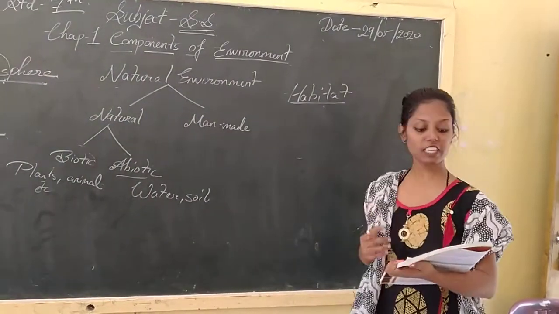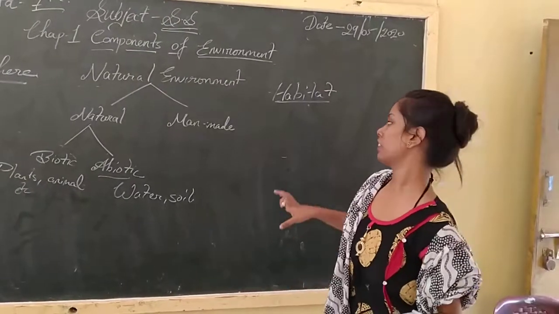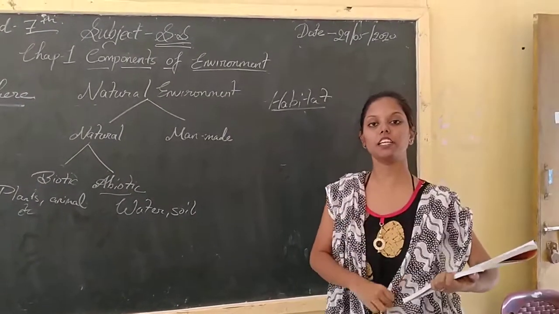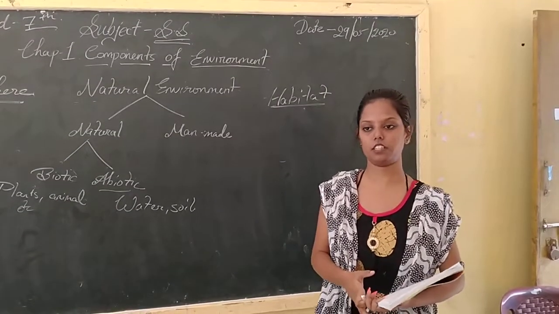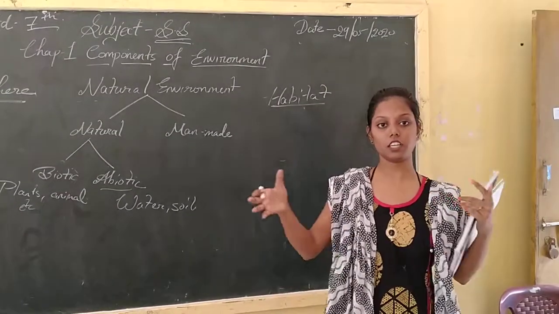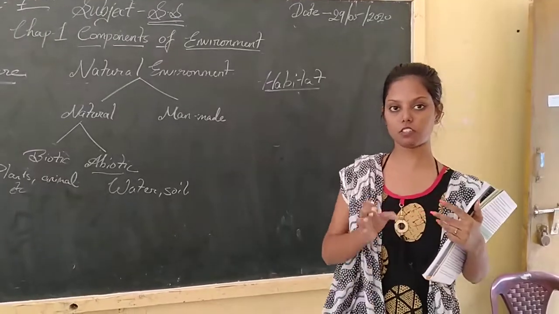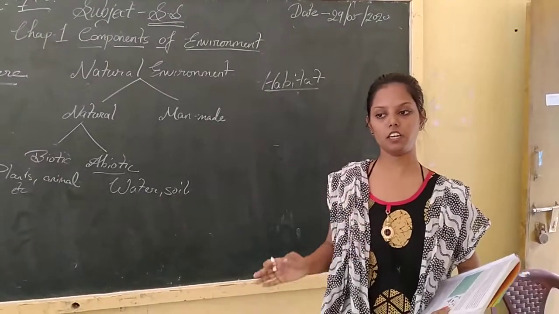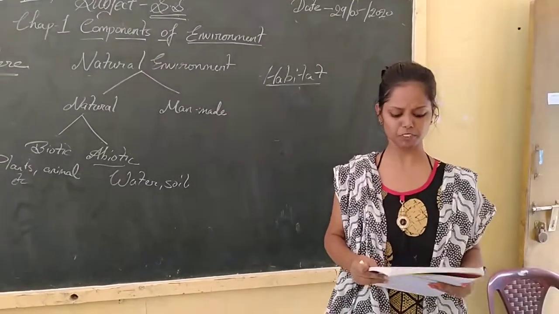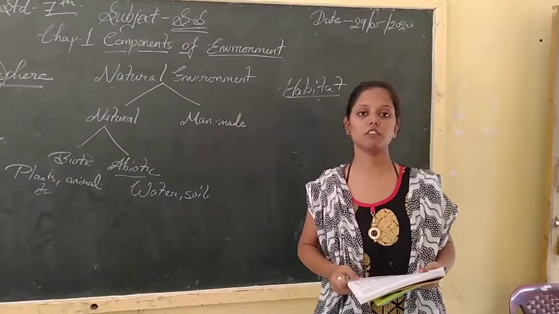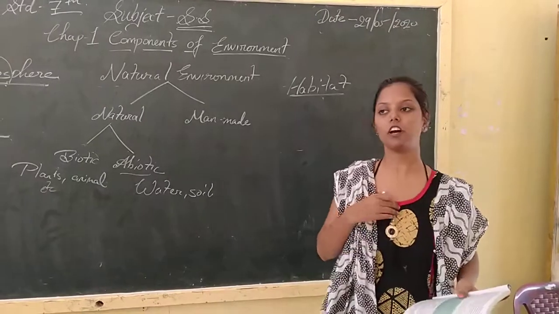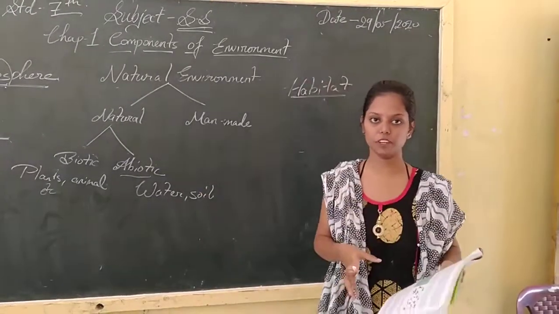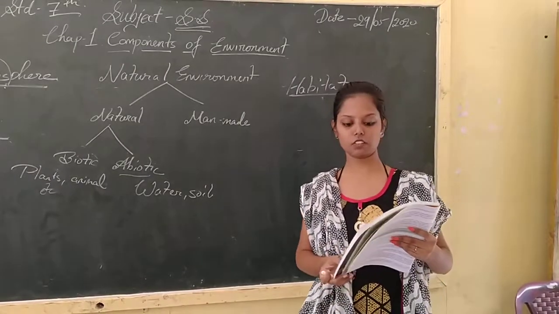ecosystem. What is ecosystem? We all know that we are dependent upon the environment. The interaction between the living organisms, the collection of the living organisms, is known as an ecosystem. We are all dependent upon one another because we can't survive on our own. We are dependent upon nature, and nature also depends upon us in some way. That's why it is known as an ecosystem.